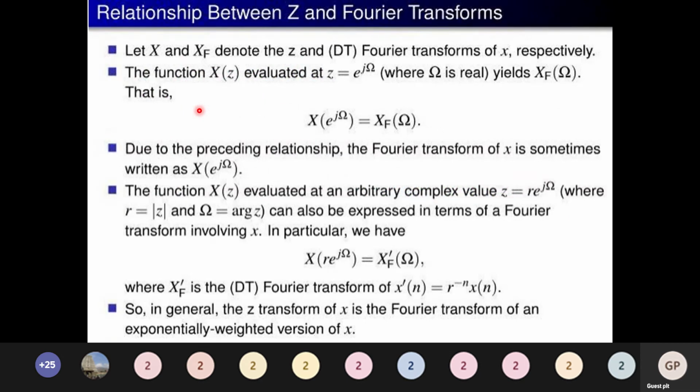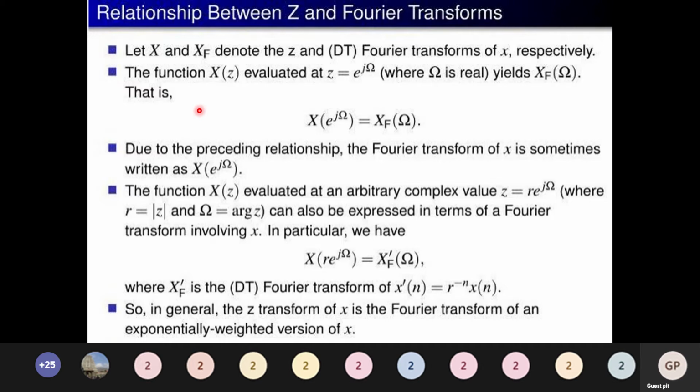Similar to that, I am just recalling the Laplace transform and Fourier transform. The relation is s = jω. As we discussed earlier, s = jω is the relationship between the Laplace and Fourier transform. Now we will try to find the relationship between the Z transform and the Fourier transform.